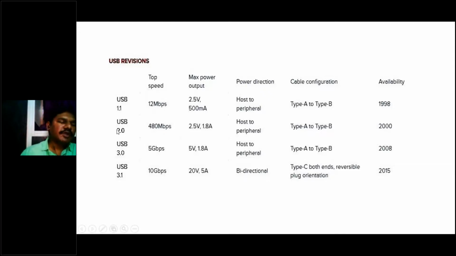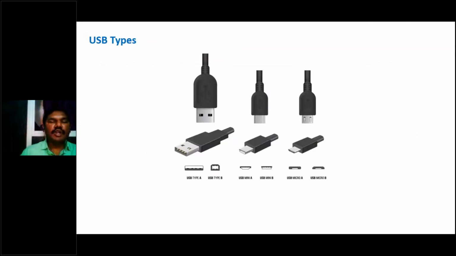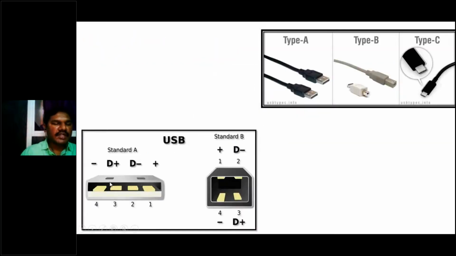What is the difference between USB 1.x and 2.0 compared to USB 3? USB 3.0 has an onboard power connection or power management system. It means here, if you see the device, it has 4 lines. Out of the 4 lines, the first line and fourth line are for power supply, and the second pin and third pin are data pins. D minus and D plus: D plus means reception, D minus means transmission.